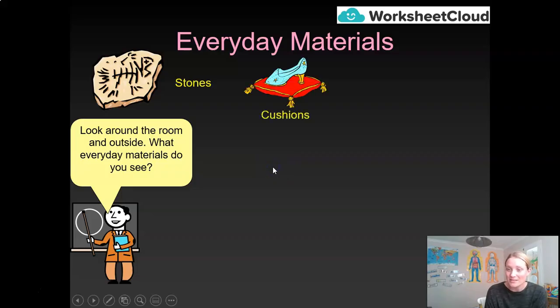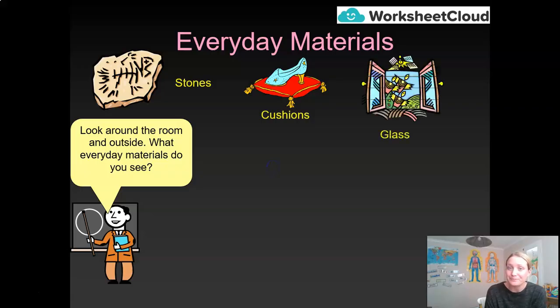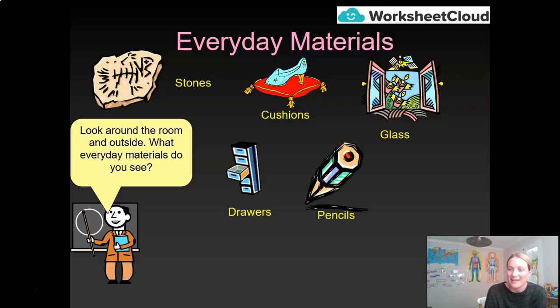So stones, there are stones in this room. There's cushions. I have some nice cushions and bean bags for her in the corner. Glass, there's glass in the window frames. Drawers, in the desk I've got drawers, and also on the bookshelves I have some drawers. Pencils, my daughter absolutely adores colouring in, and we go through so many pens and pencils. Carpets, there's a rug on the floor here, not that you can see.